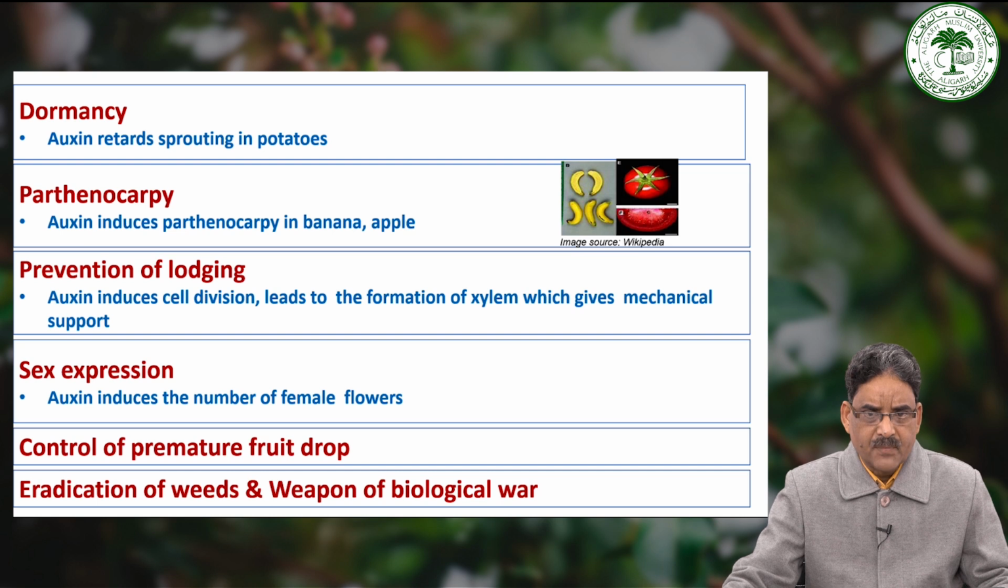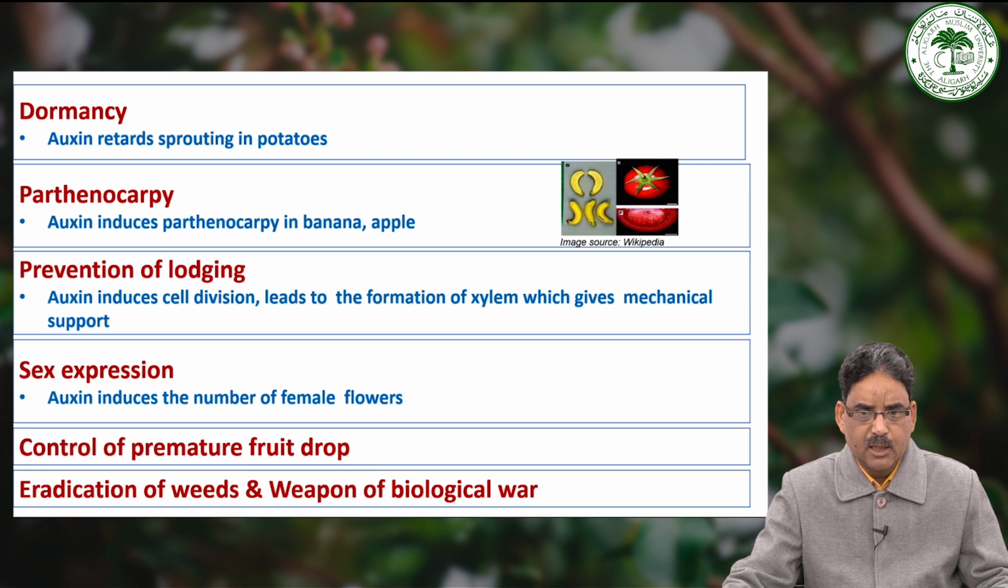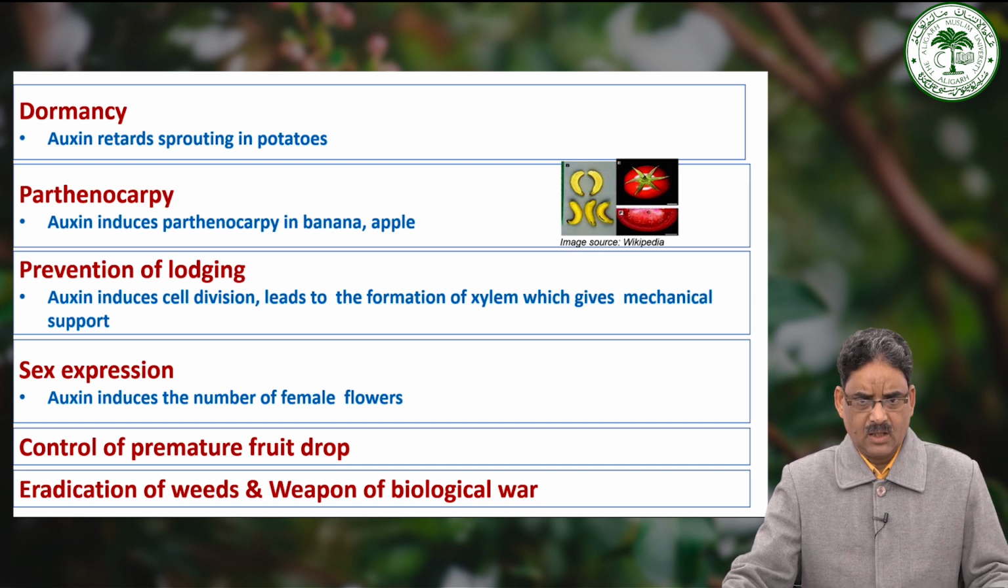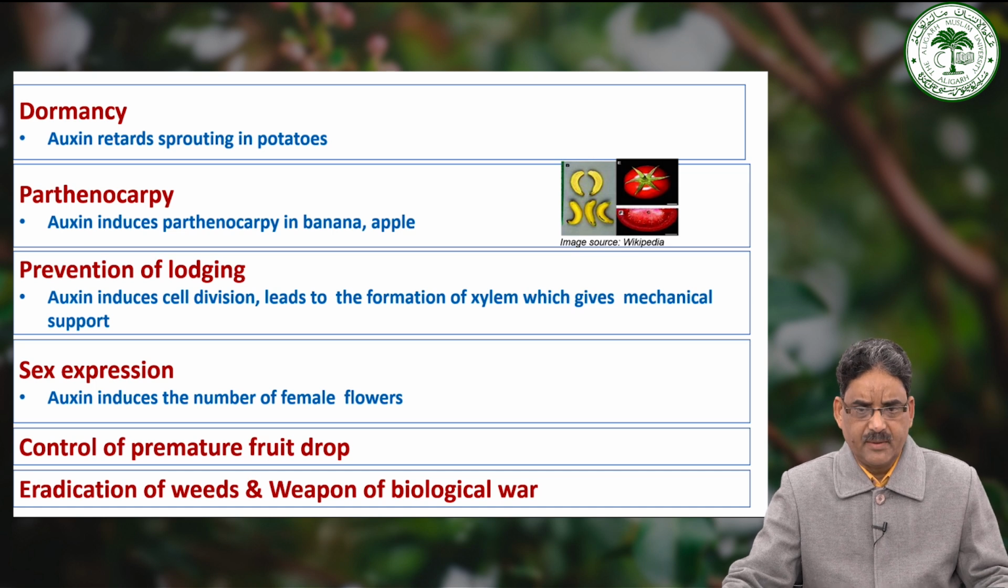Lower internodes in the stem of oat, paddy, wheat are long and weak. As a result, the plant bends down. It is called basically the lodging. However, auxin reduces lodging as it induces cell division, which leads to the formation of xylem that gives basically the mechanical support to the plant. In cucurbits, male flowers are more than female.